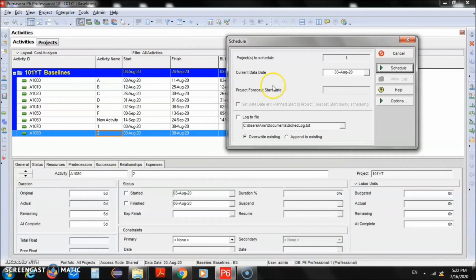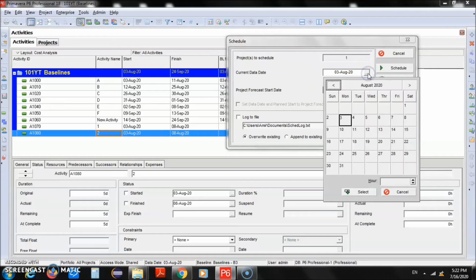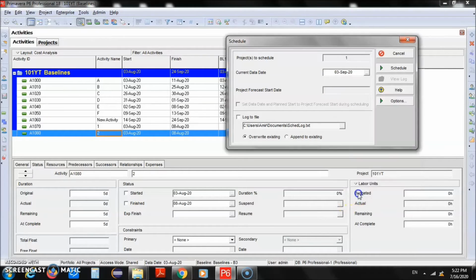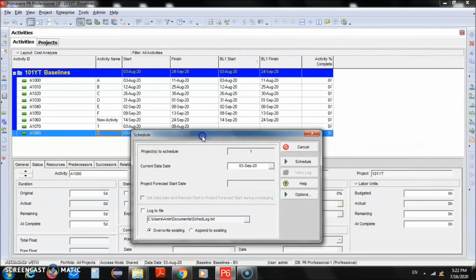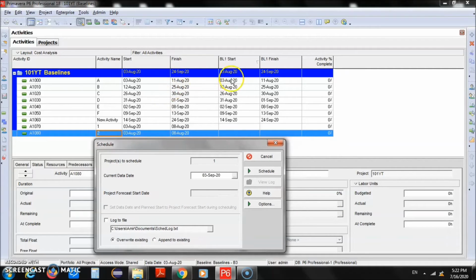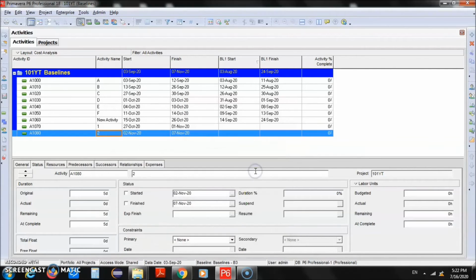Okay, but this time we have a major delay in the start of the project, so we'll change the data date. Instead of 3rd of August, let's say it will be 3rd of September. So there is a 1 month delay for any reason, so this is going to be the data date, 3rd of September. And you will see that all of these dates will change as per the new data date. So we'll click on schedule.